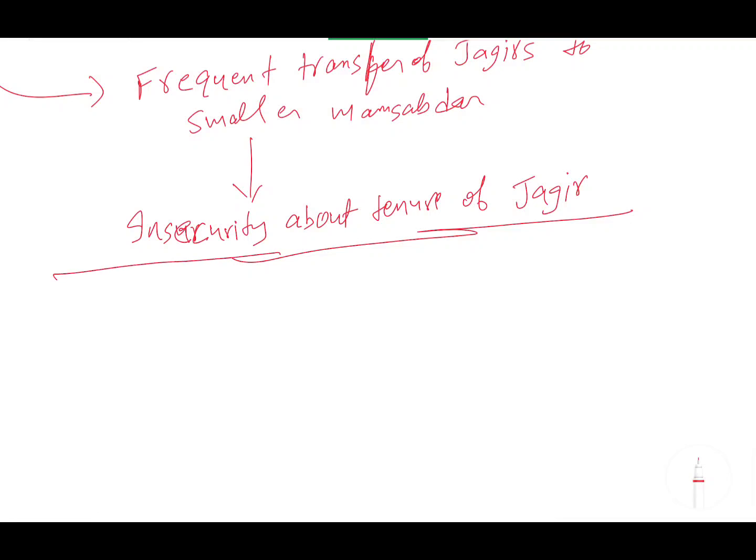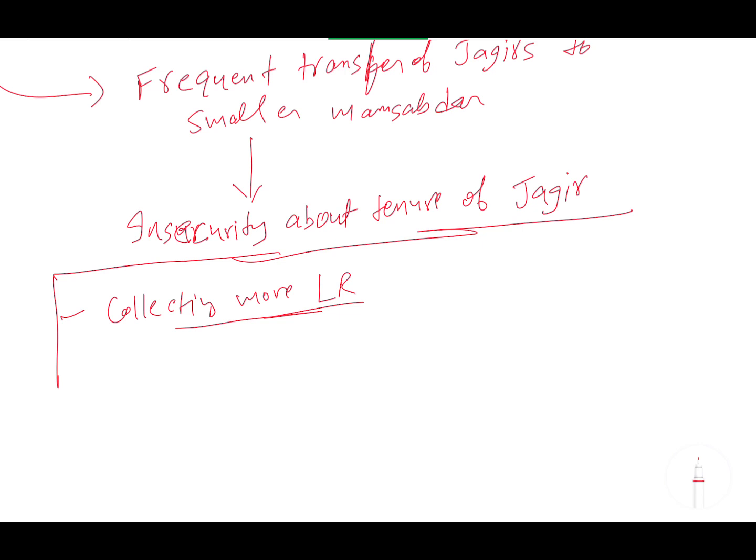So there are two ways they can maximize. First, they started collecting more and more land revenue. For collecting more land revenue, they have two options. One option, if they simply go the traditional way, they give the responsibility to the zamindar to take the land revenue.